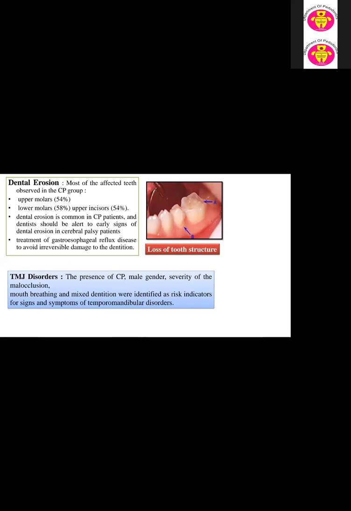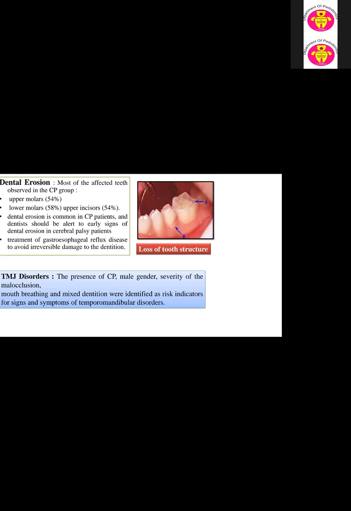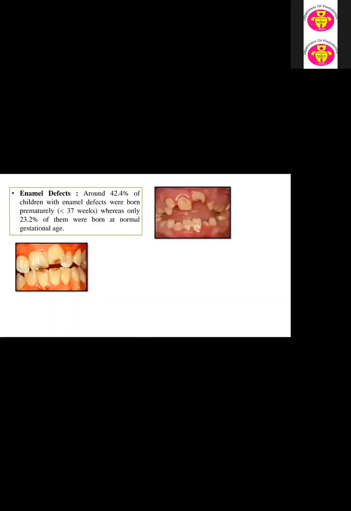Now, TMJ disorder: the presence of CP, male gender, and the severity of the malocclusion, mouth opening and mixed dentition were identified as risk indicators for the signs and symptoms of temporomandibular disorder. Now, enamel defect. Around 42.4% of the children with enamel defects were born prematurely, which is less than 37 weeks, whereas only 23.2% of them were born at the normal gestational age.